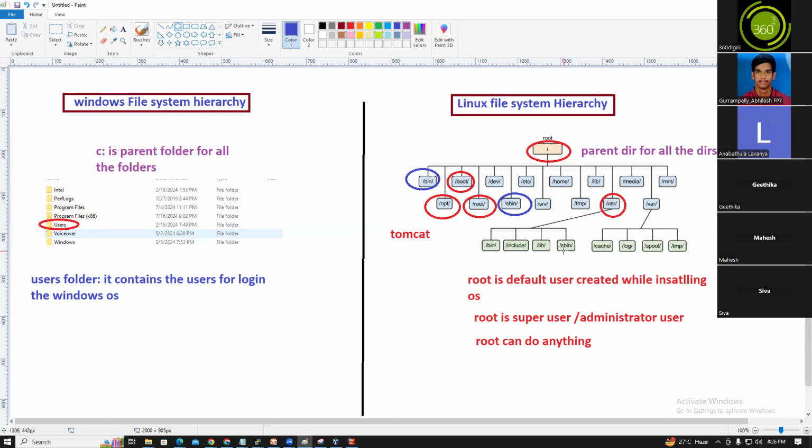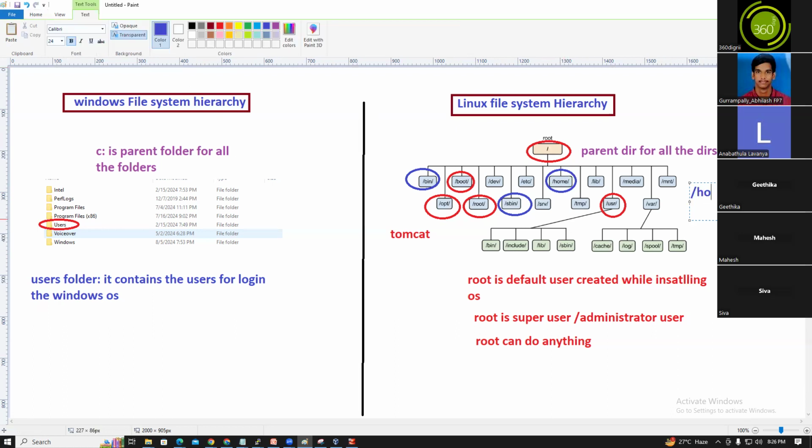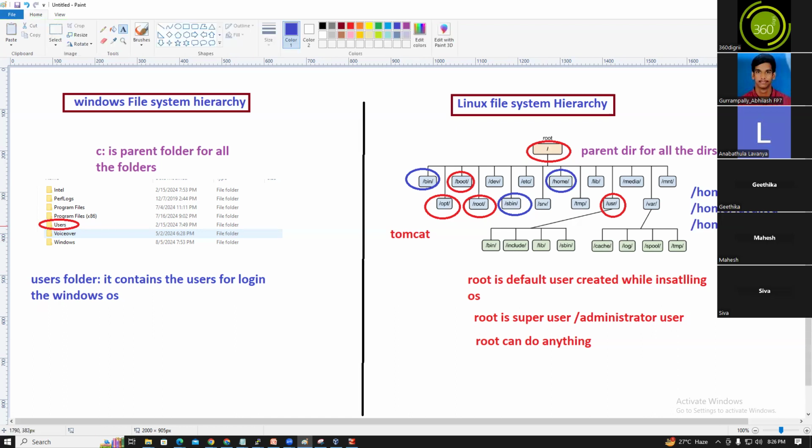Normal users are created under the /home directory. If you create a normal user, the normal user's home directory will be created under /home. /home/Hari, this is my home directory. /home/Lavanya, for example, is Lavanya's home directory. /home/Mahesh is the Mahesh home directory. So this is the Lavanya home directory, and this is the Hari home directory.